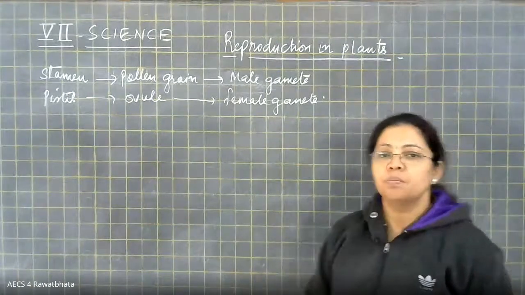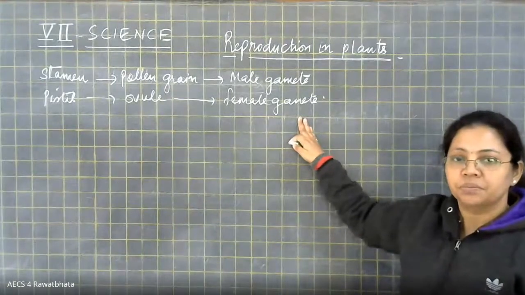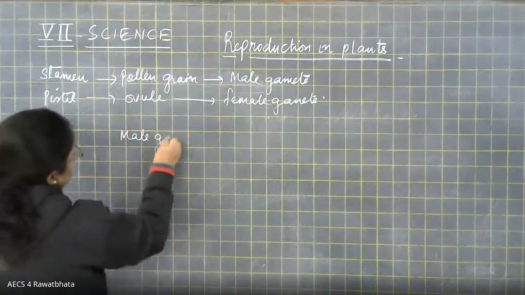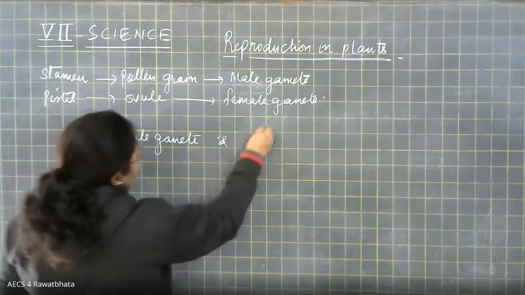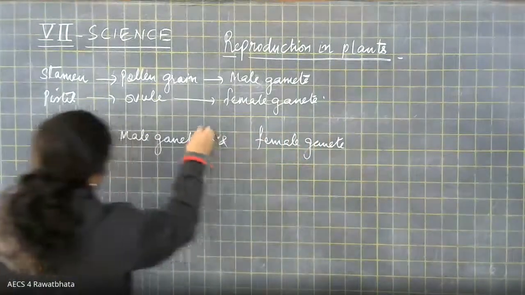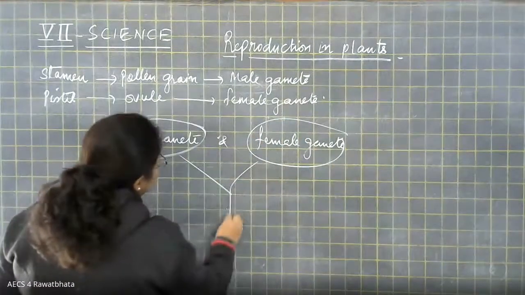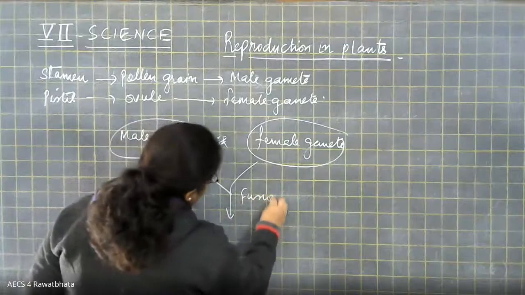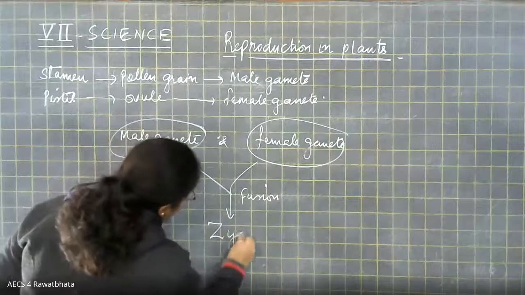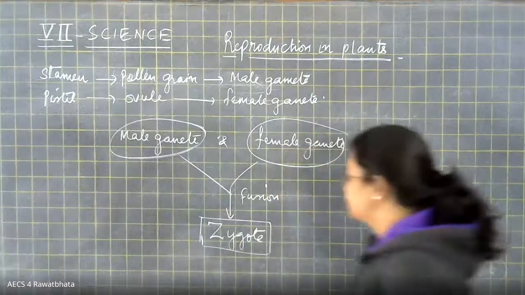So what happens when male and female gametes are produced? Then this male gamete and female gamete, this is the male gamete and this is the female gamete, they fuse with each other, and they give rise to a new cell which is called a zygote.